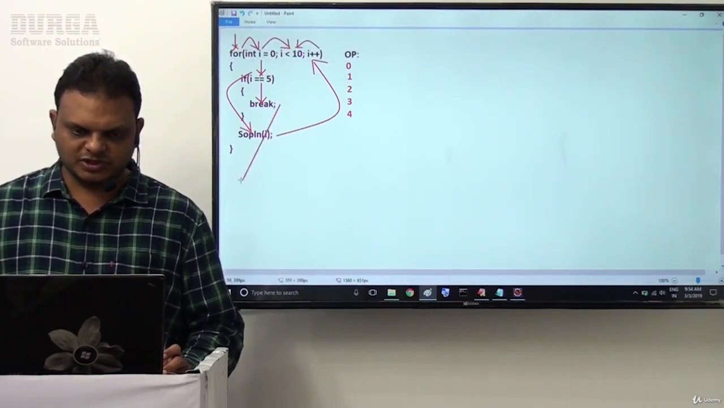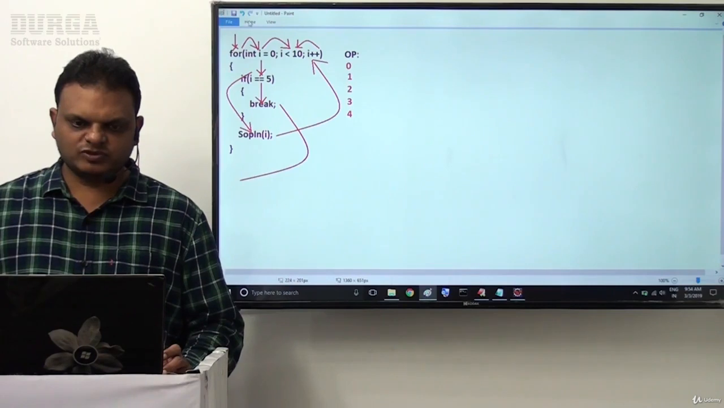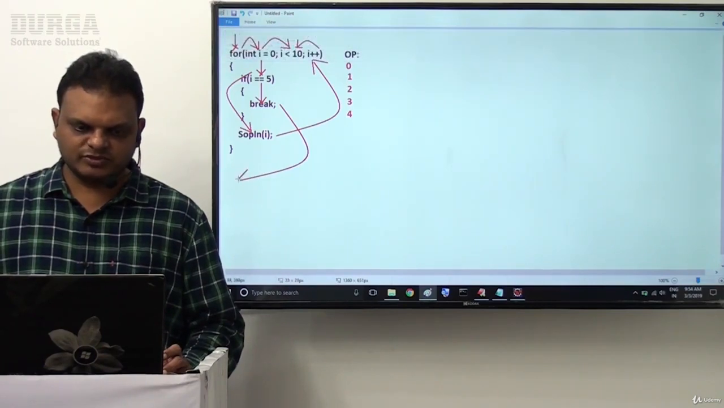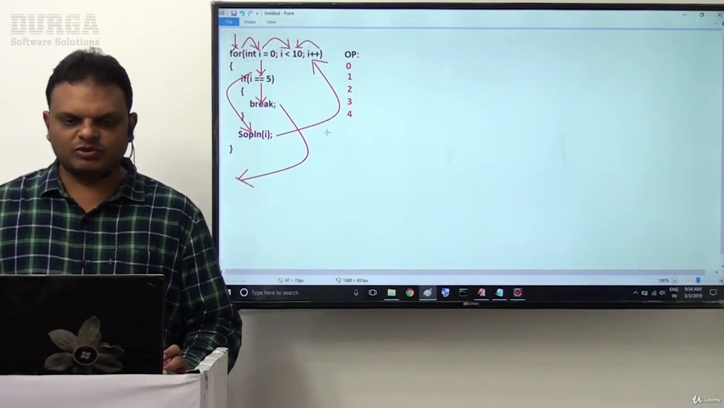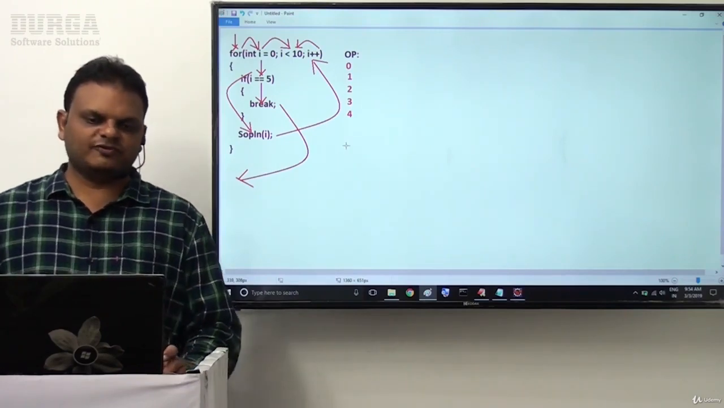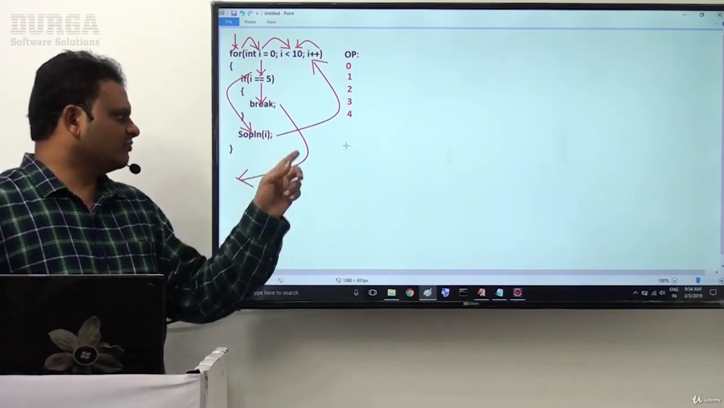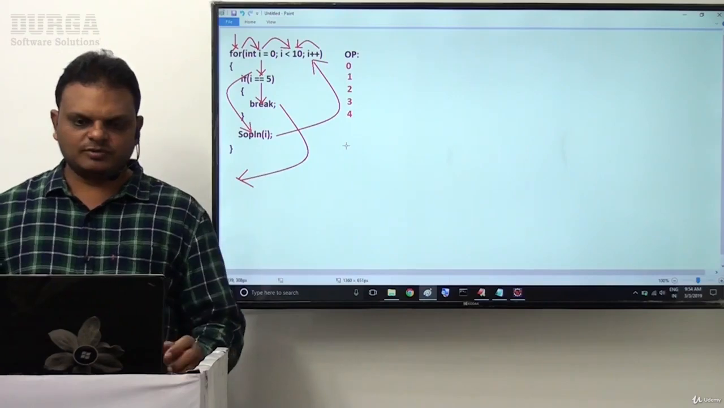When the break statement is encountered, immediately the flow of execution comes outside of the respective loop. The flow of execution comes to outside of the loop. That's it. So the output will be 0, 1, 2, 3, 4. When break is encountered, the flow of execution goes outside of the loop.